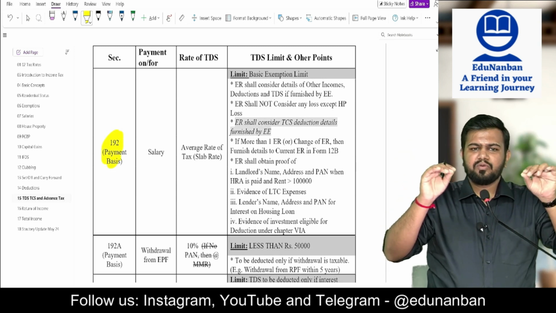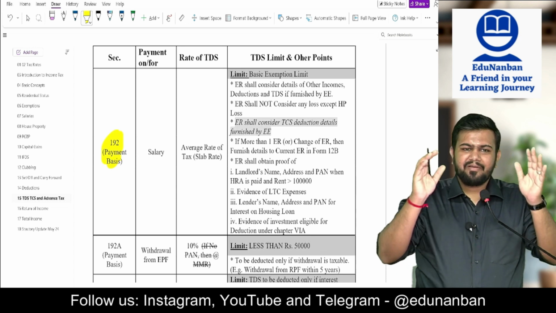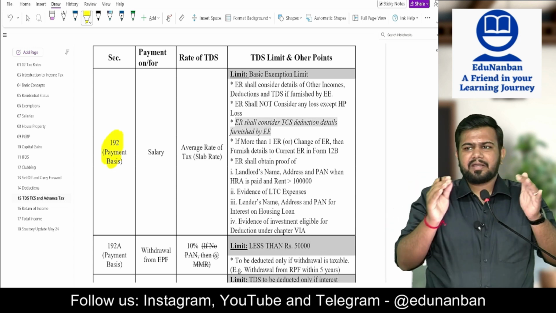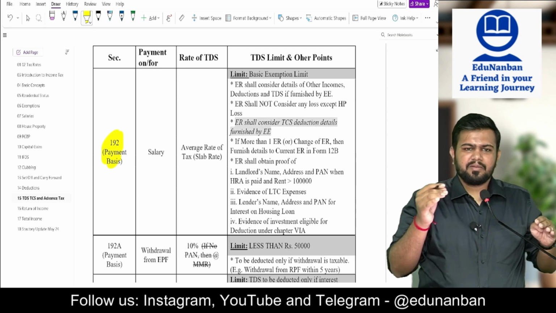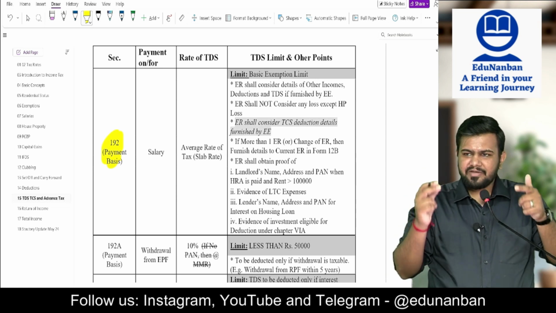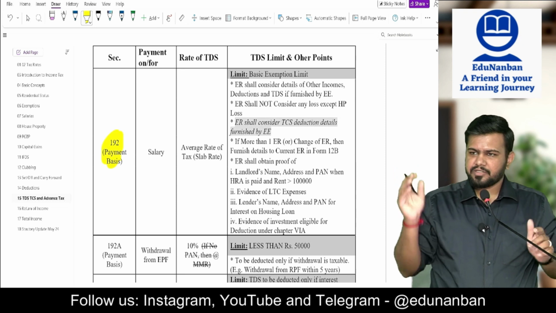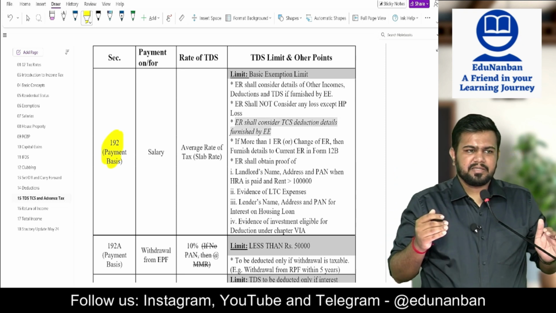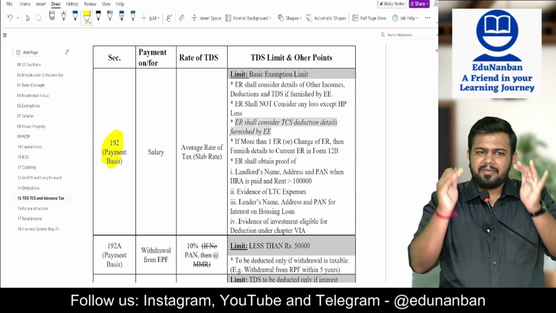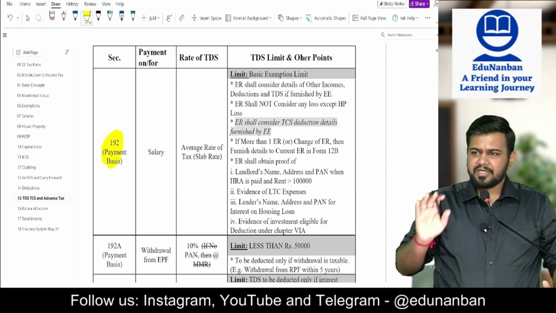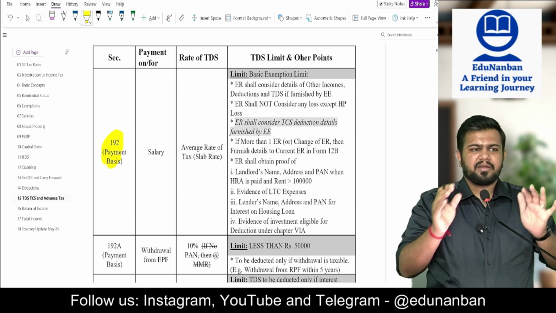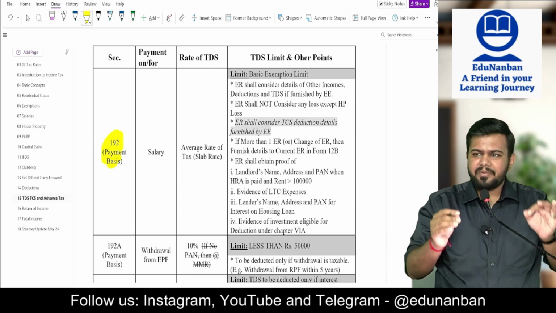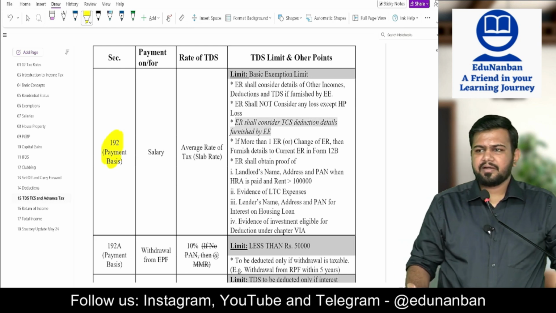One or two more small points I want to tell you. When is TDS deducted? TDS is deducted on payment or credit, whichever is earlier. So credit in the books of accounts or actual payment, whichever is earlier, the TDS should be deducted and deposited to the government generally. However, only in certain cases, TDS should only be deducted on payment basis. No need to deduct TDS on credit.